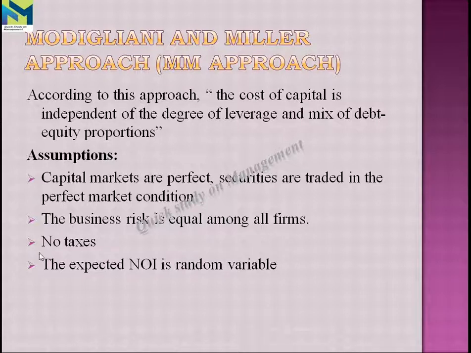Okay, the basic assumptions are: the capital markets are perfect. The securities are traded in very perfect market conditions, which means there are no fluctuations in the market, right? The business risk is equal among all firms. Here they don't mention market conditions, demand, supply, all these fluctuations in the market, and obviously there are no taxes. The expected NOI, that is net operating income, is a random variable, which is not static.